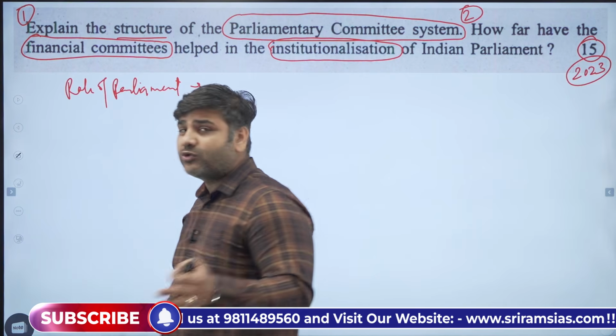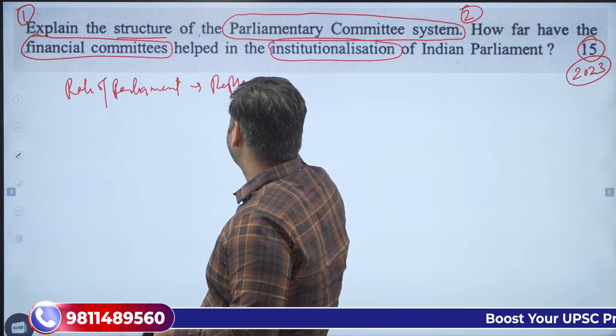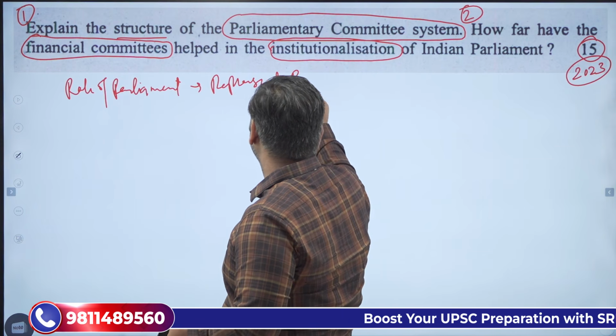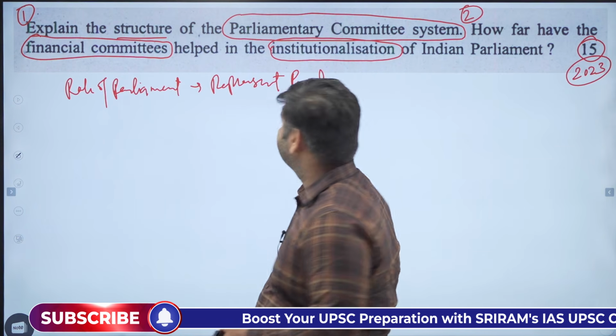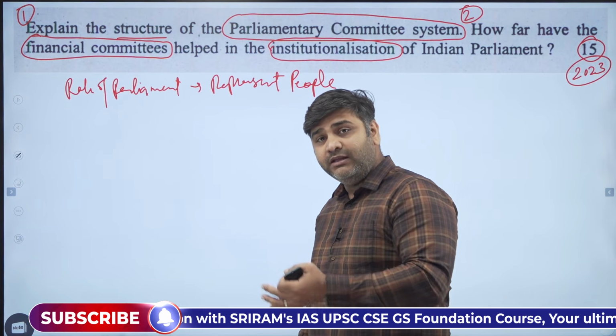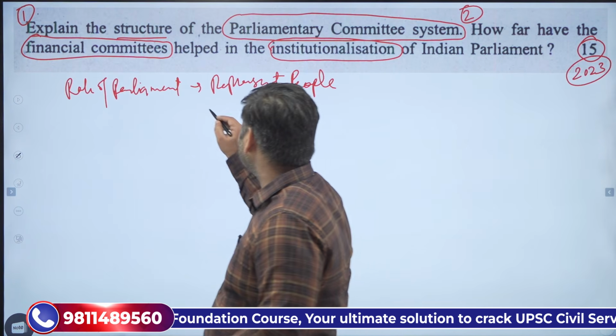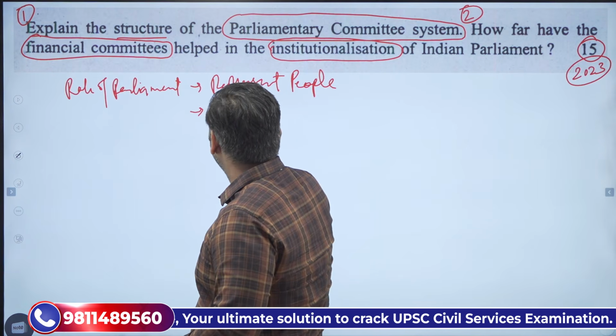Now three basic roles which I am going to tell you. The first one is they represent people, isn't it? Parliament represents people, specifically the house of the people. The Lok Sabha represents the people of the country. The second thing, it makes law.